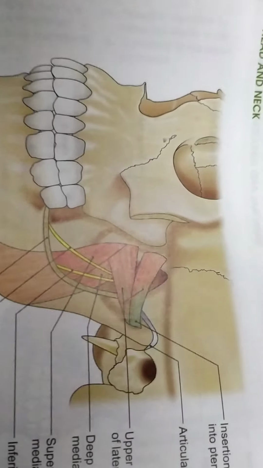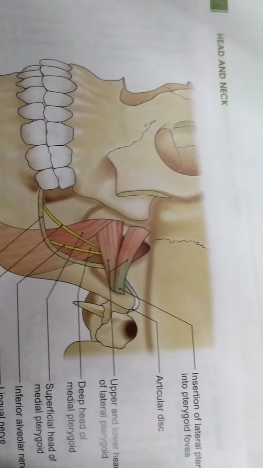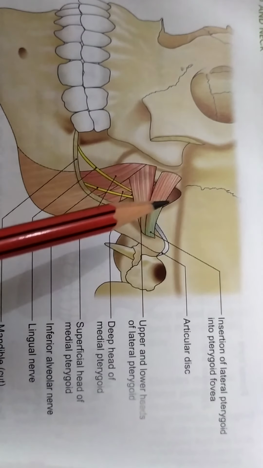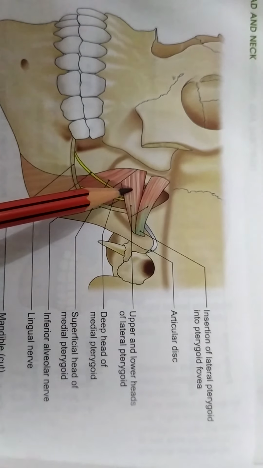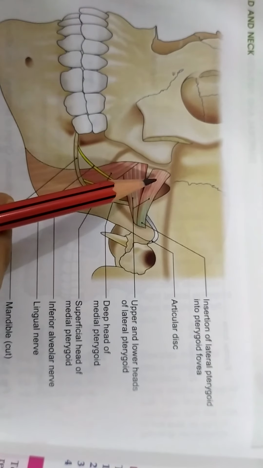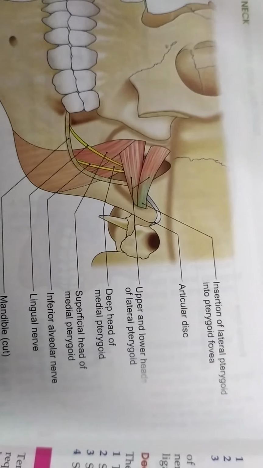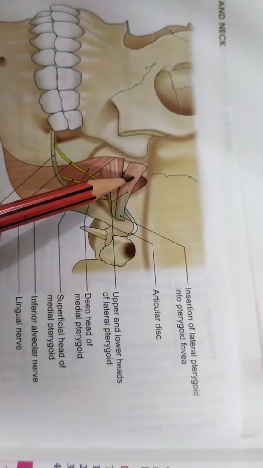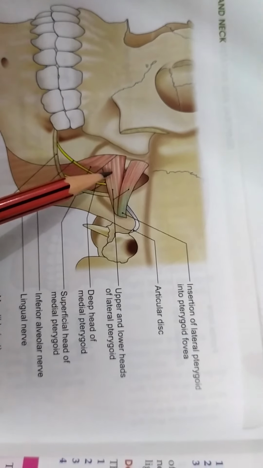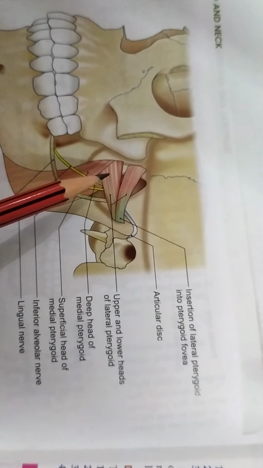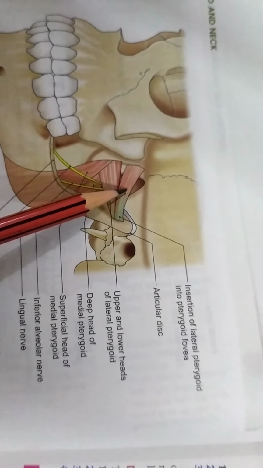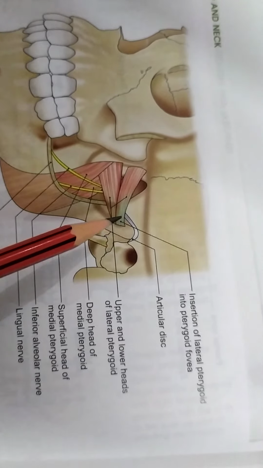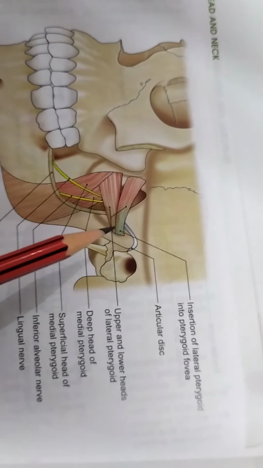Coming to the lateral pterygoid and the medial pterygoid muscle. See, the lateral pterygoid muscle also has two heads. This is the upper head and this is the lower head. Okay. So as I told you, this upper head will have its origin from the infratemporal fossa and the crest of the greater wing of sphenoid, while this deep head will have its origin from the lateral aspect of the lateral pterygoid plate. These two heads will converge so as to get inserted onto the pterygoid fovea, which is the depression present on the neck of mandible. Okay.